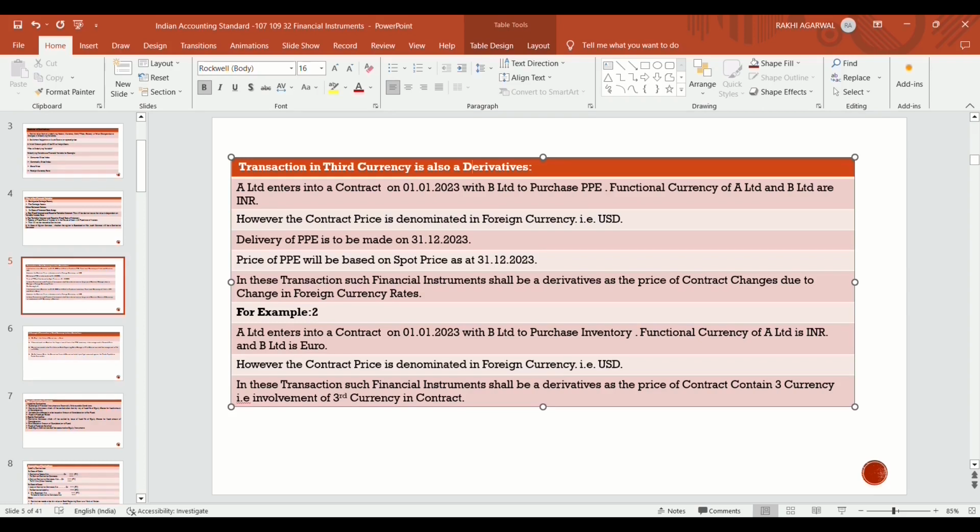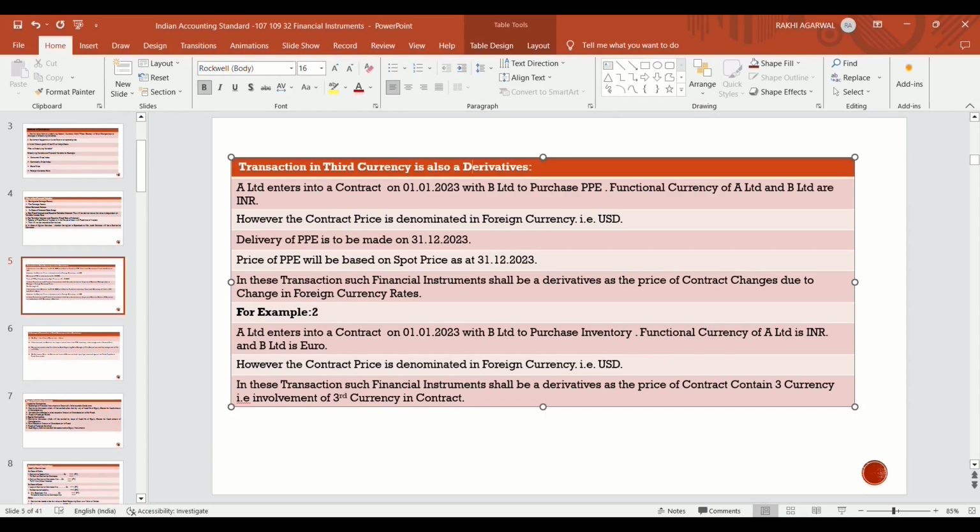So in these transactions, such a financial instrument shall be a derivative as the price of the contract changes due to change in foreign currency rates, because at the date of making the contract the rate of foreign currency is something different, and on the date of delivery of the asset, that is on 31st December, the rate is different.